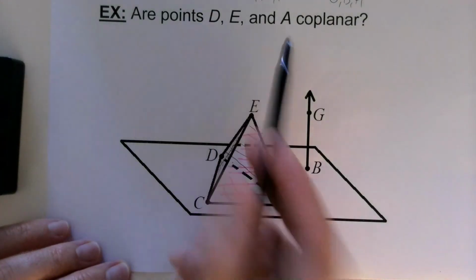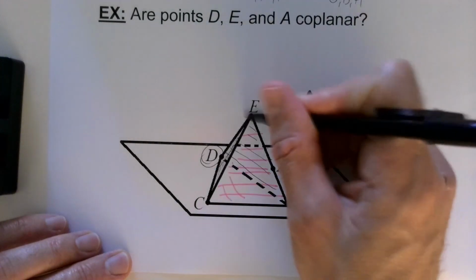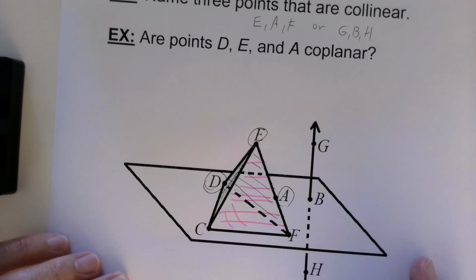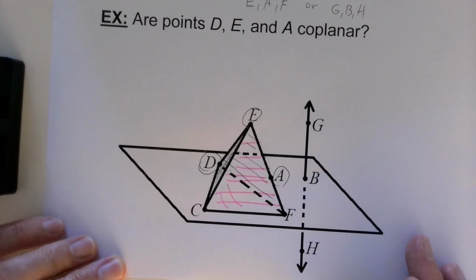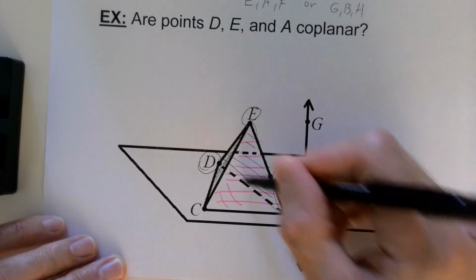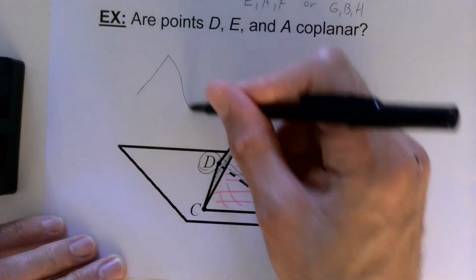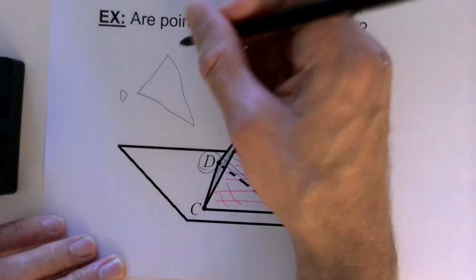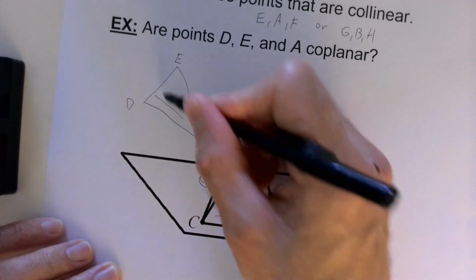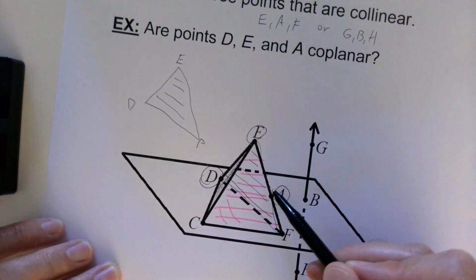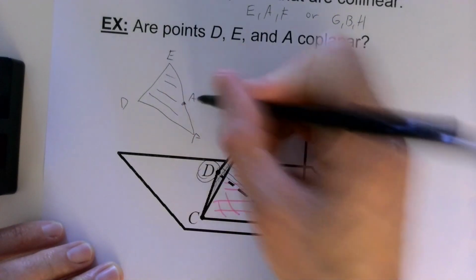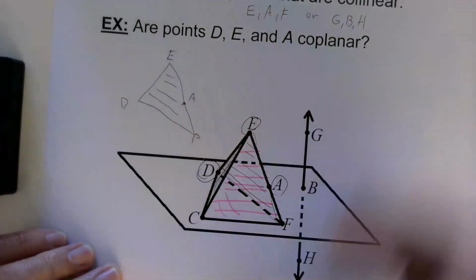What about D, E, and A? Okay, so D, E, and A, are those coplanar? In fact, they are. They are coplanar because if you look at this back plane, I'll copy that over here, D, E, and F. So this triangle, where I drew these lines going like this, imagine I just kind of copied and pasted it over there. A is part of that line segment, really. So yeah, these actually would be coplanar.